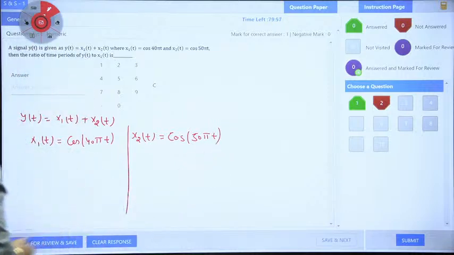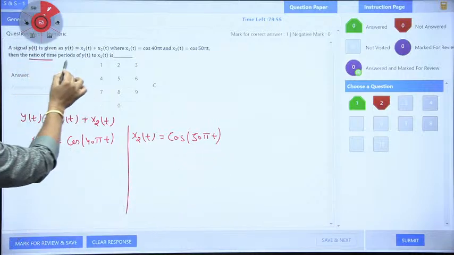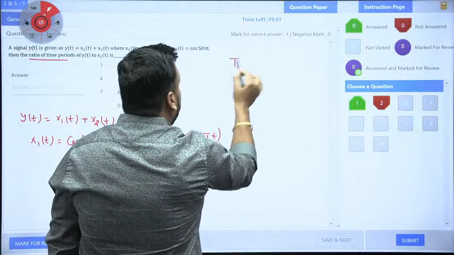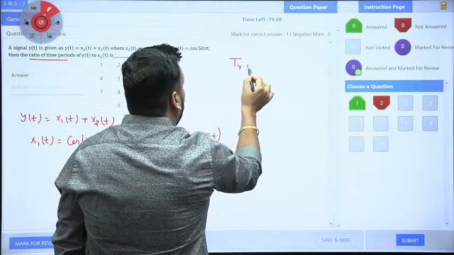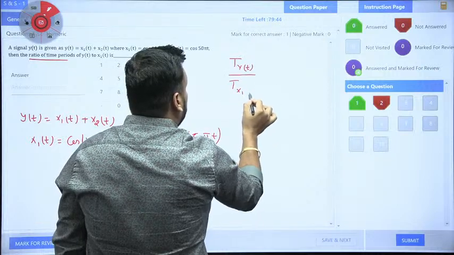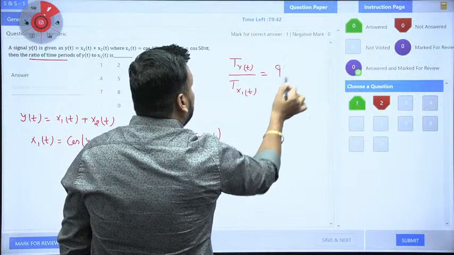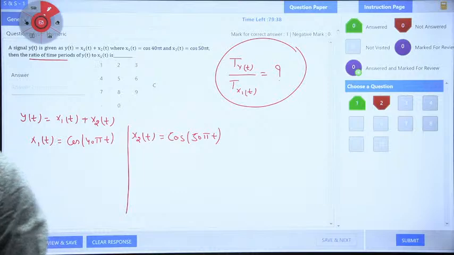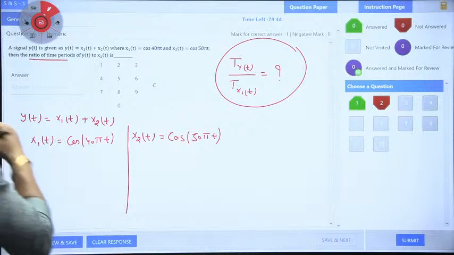Okay. An examiner is asking for the ratio of the time period of y(t) and the time period of x1(t). This ratio the examiner is asking as a numerical entry question. I hope the question is visible perfectly now. Someshwari, Jafar Abbas, Harshit, do reply.